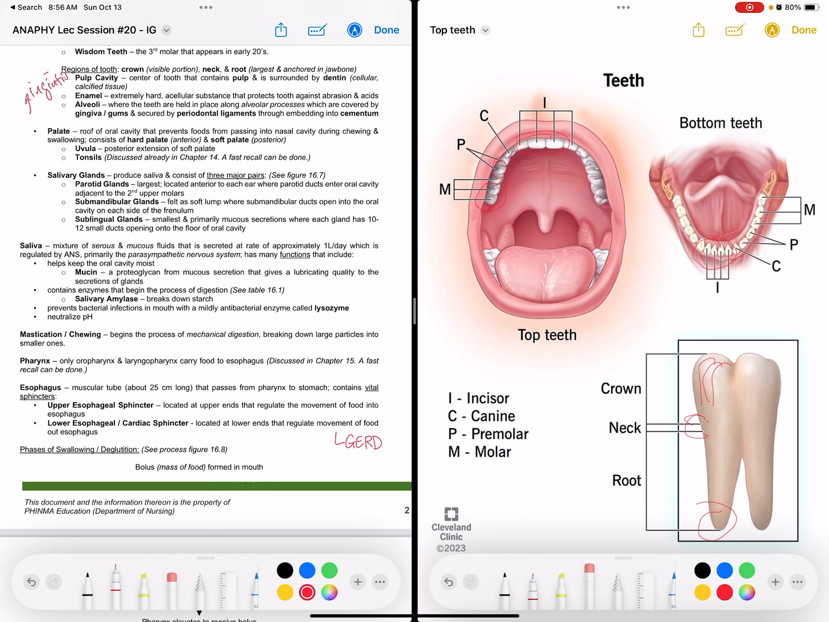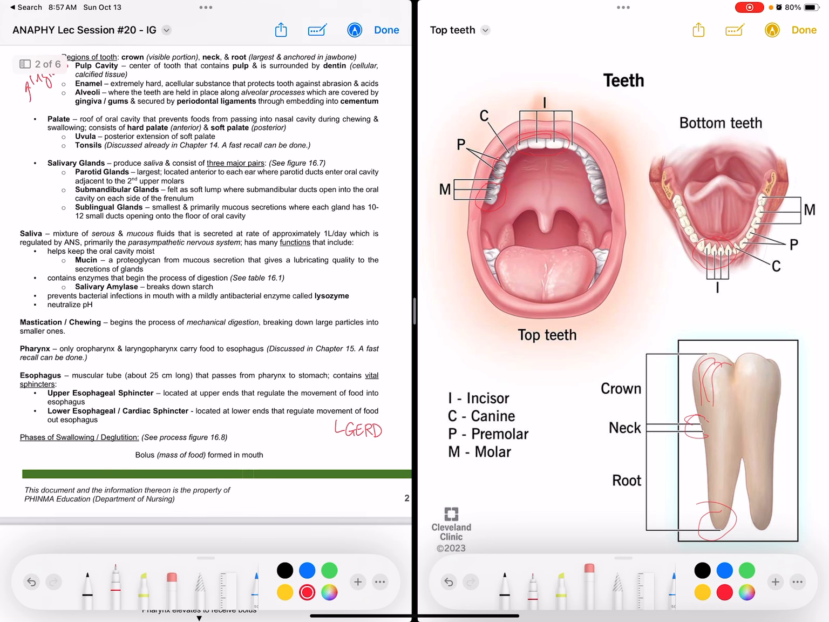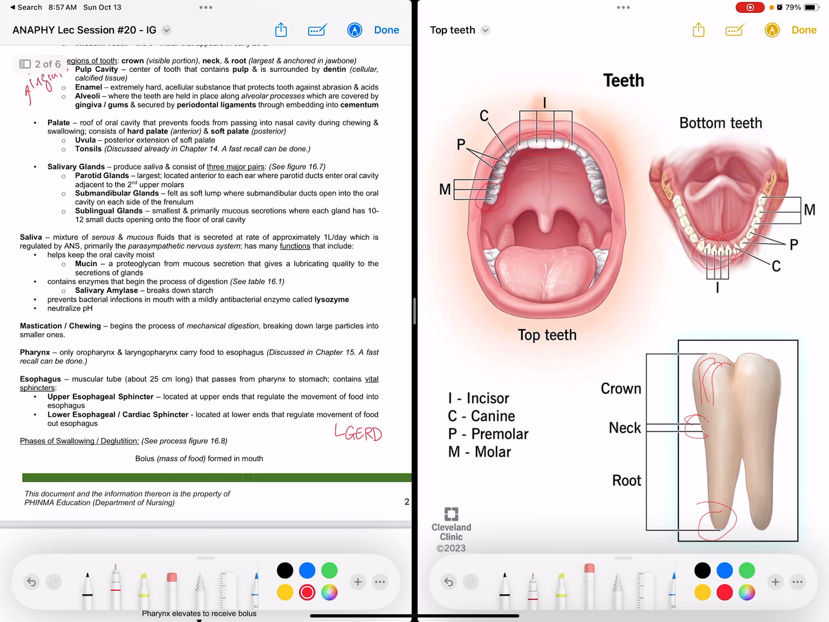Okay? So, saliva. Of course, saliva is very important, in order for the food to pass through from our mouth. Okay?